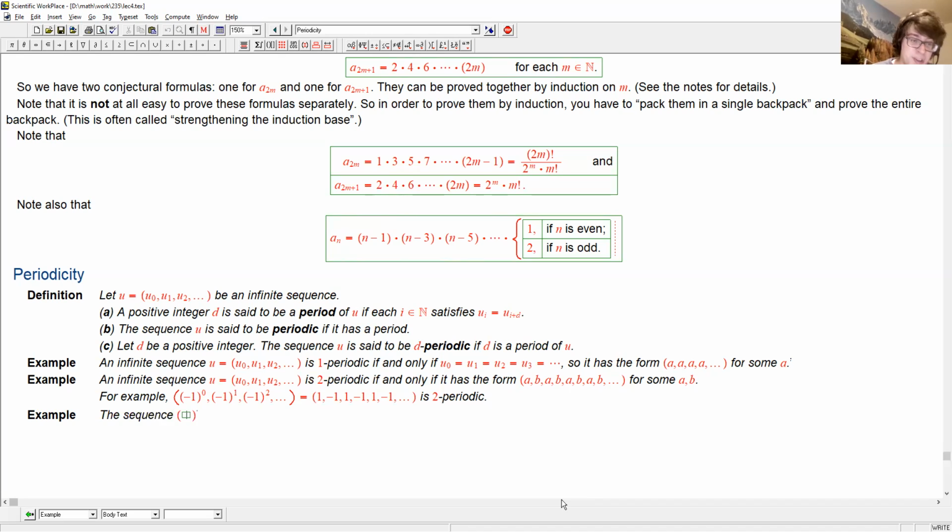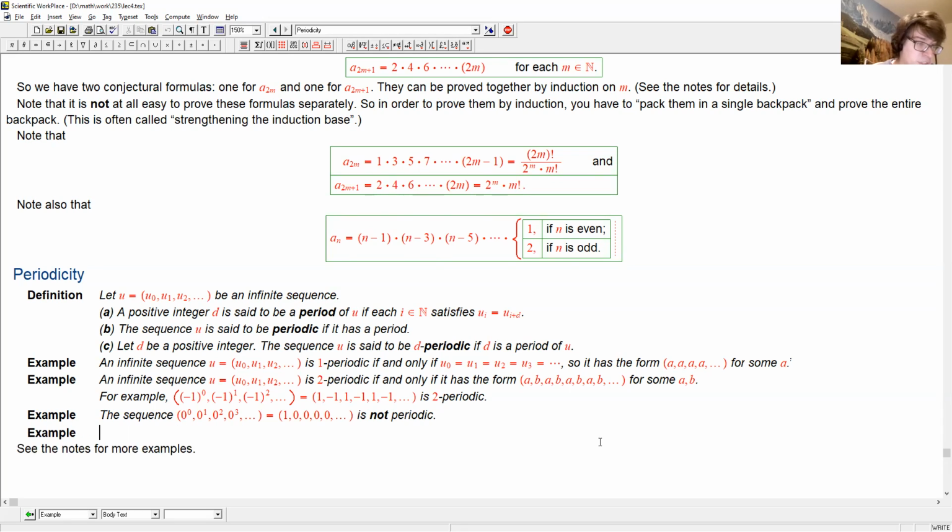Here is a sequence that's not periodic at all. You can also call this the powers of 0, because 0 to the 0 is 1, but 0 to the everything else is 0. It is not periodic. Because if it's periodic, then each entry must appear infinitely many times, but 1 appears only once. There are more examples. See the notes for that.